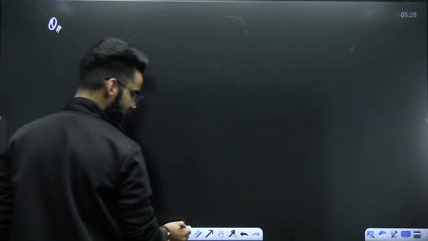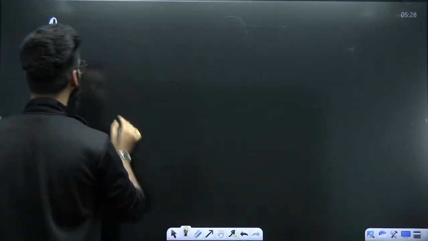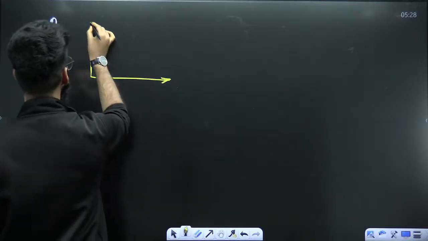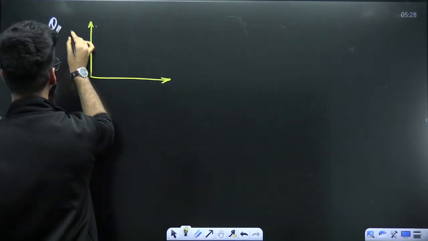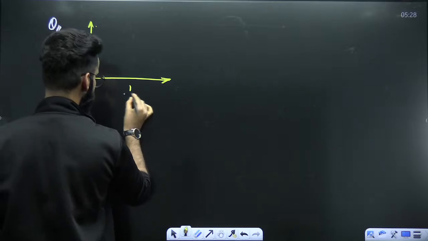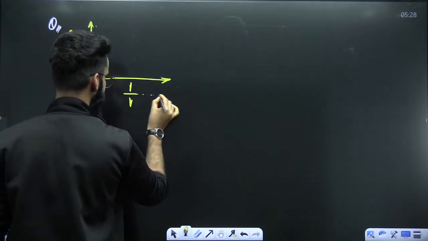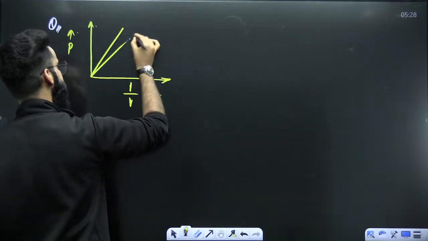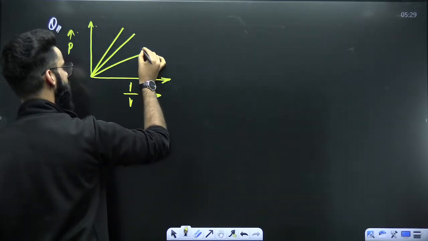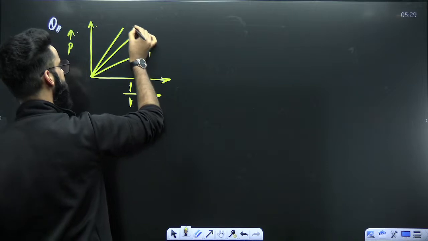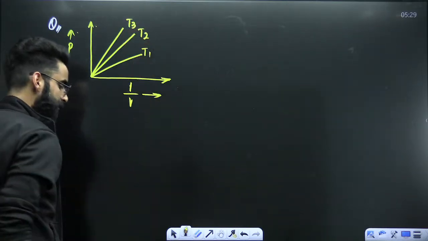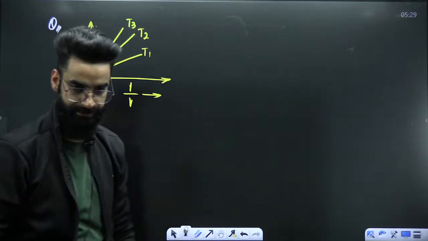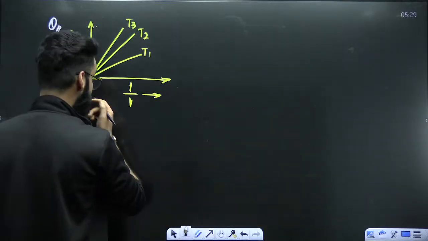For example, I'm giving you a question like this. I'm plotting certain graphs between P and 1 by V, right? And you know already, the graphs are straight lines, like this. This was made at temperature T1, this was made at temperature T2, this was made at temperature T3. Again, you need to identify which temperature is more and which one is less. How exactly will you do it?